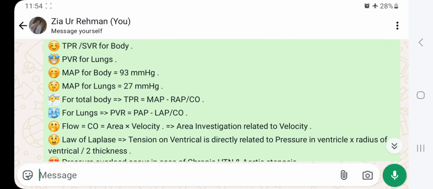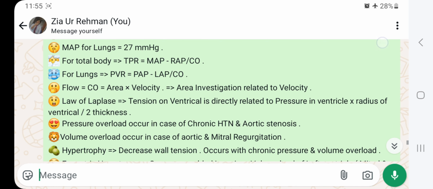For lungs, pulmonary vascular resistance equals pulmonary arterial pressure minus left atrial pressure divided by cardiac output. Flow is equal to cardiac output, which is equal to area times velocity. Area is inversely related to velocity.